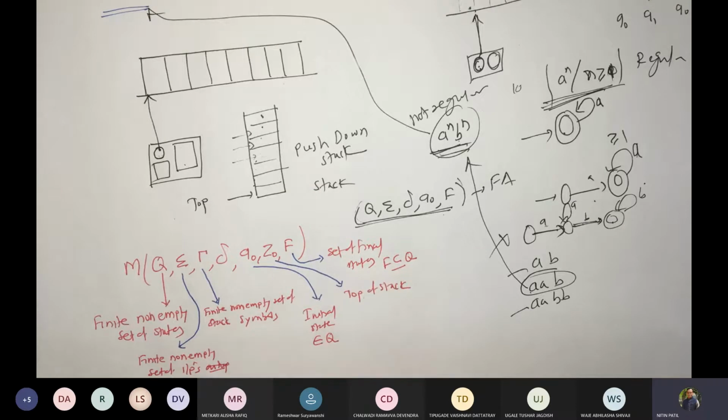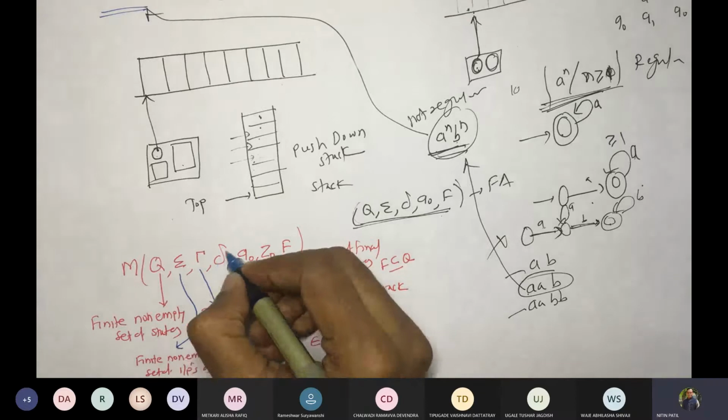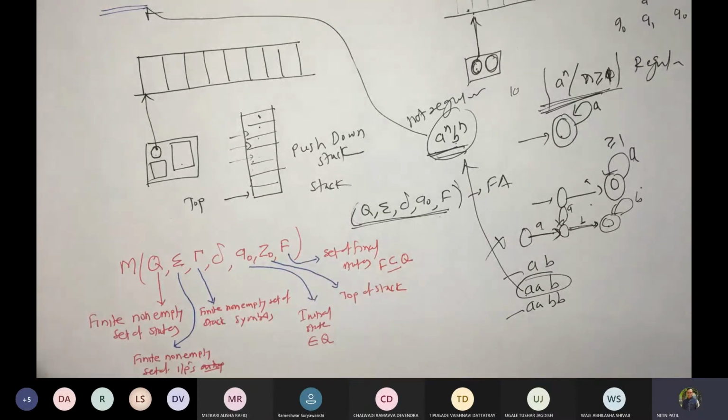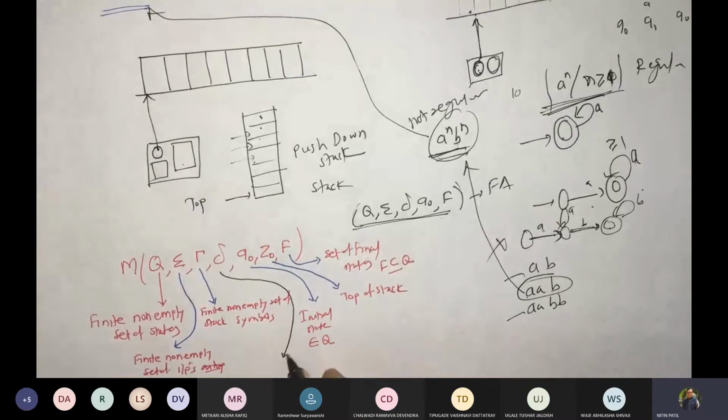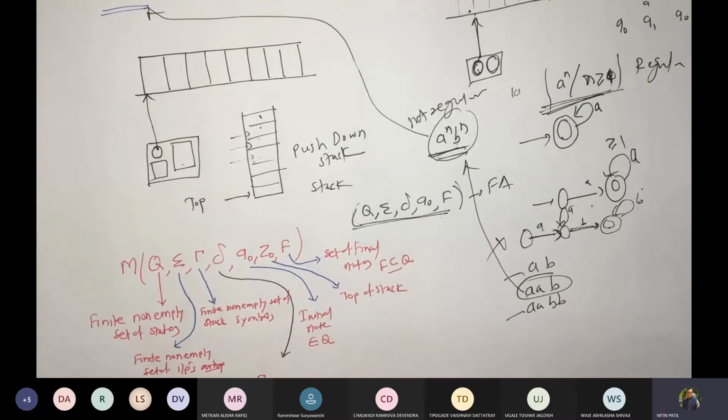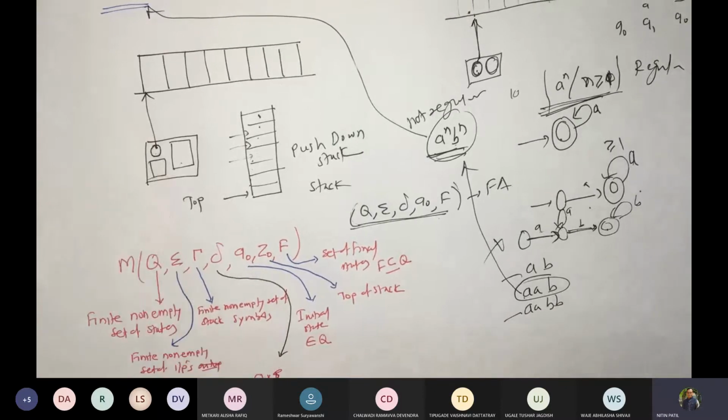It may happen. Okay, now what is remaining is this delta. So let us describe this delta. This delta will be defined as, we will read symbol, we will read state. Okay, we will read symbol from the stack, symbol from the input.